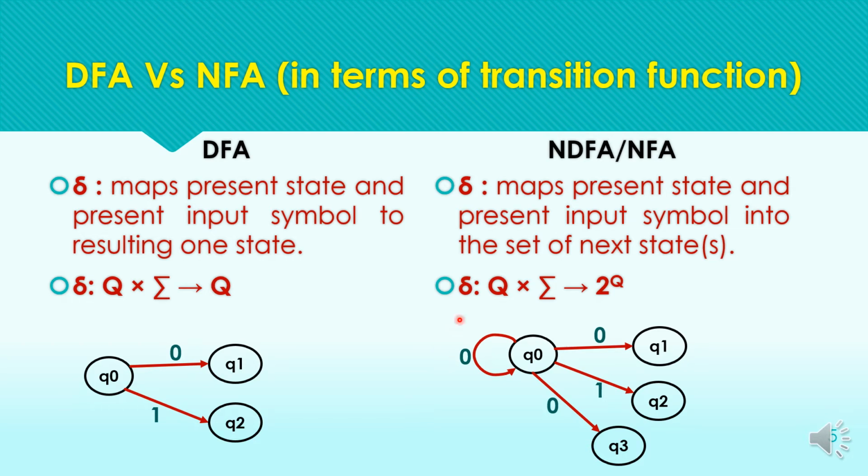So in case of NFA, as we have discussed, we can have multiple transitions for the same input symbol from a particular state. In this way, we can have multiple paths for a particular string starting from the initial state in case of NFA.